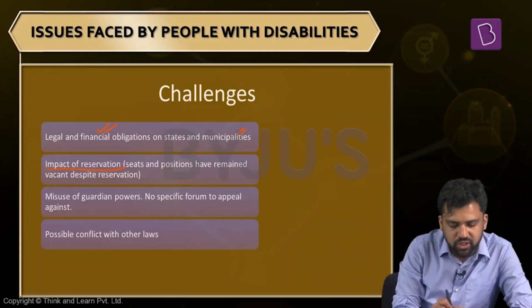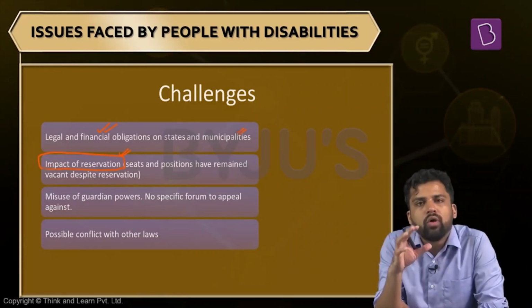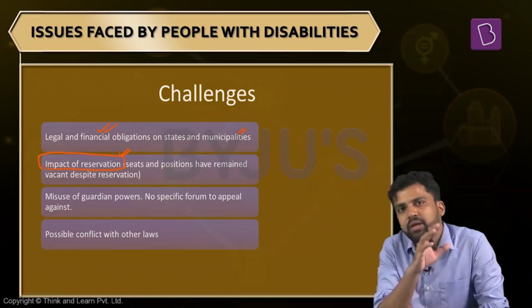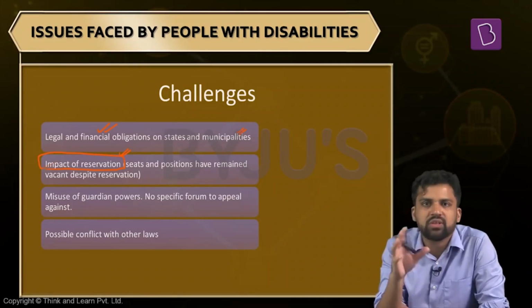Apart from that, it provides reservation for persons with disabilities. Now, one thing here: reservation, affirmative action, is a positive step. But what has happened? Previously also the law was providing reservation. We had some 3% reservation in government jobs.